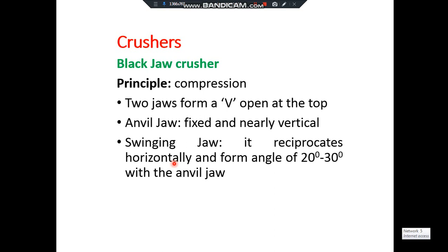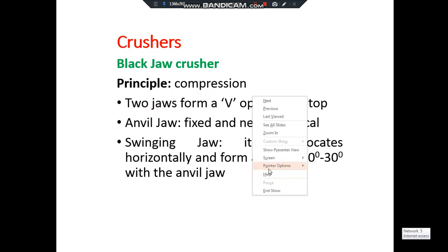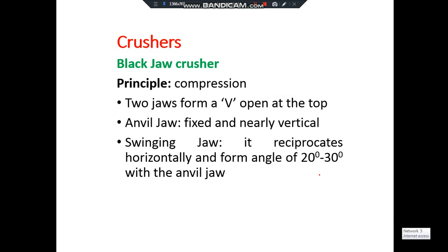Now today we will start with the first, the primary crushers, and in that also we start with the jaw crusher. Basically there are two types of jaw crusher, one is the blake jaw crusher and the second one is the dodge jaw crusher. Now as written here, the principle of the jaw crusher is compression, and with the compression we are able to do the size reduction.